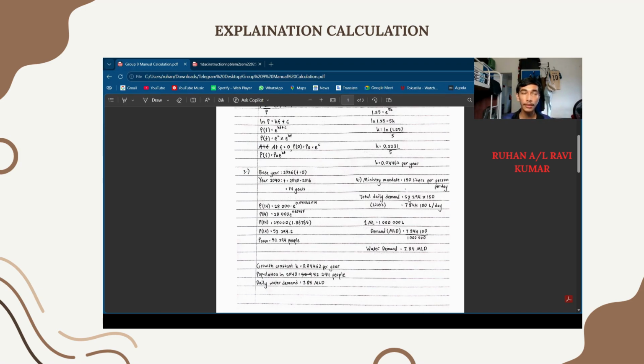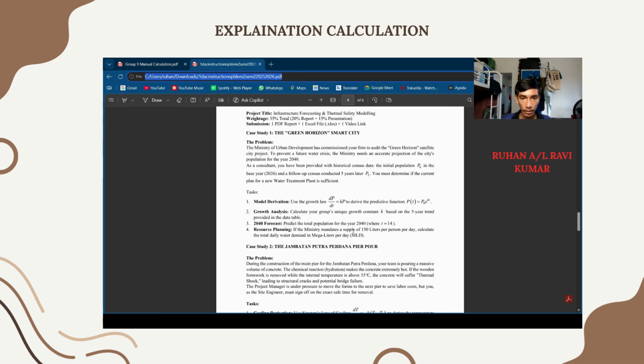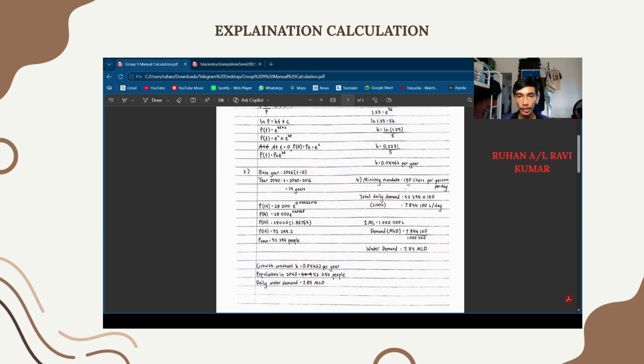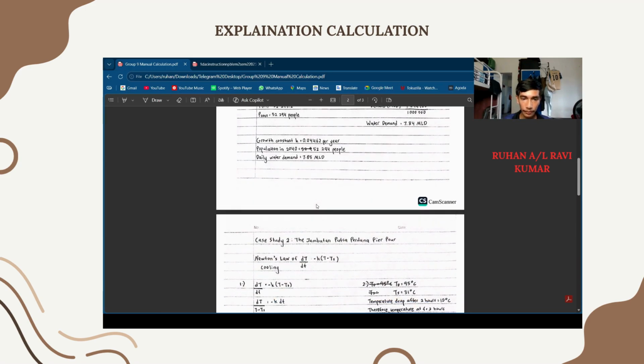Now we have to calculate the total daily water demand in megaliters per day. We know that it is 150 liters per person per day, and we got 52,294 people. The answer we get is 7,844,100 liters per day. We know that 1 megaliter equals 1 million liters, so we just divide it and we get 7.84 megaliters per day. This is the answer for case A. Moving on to case B.